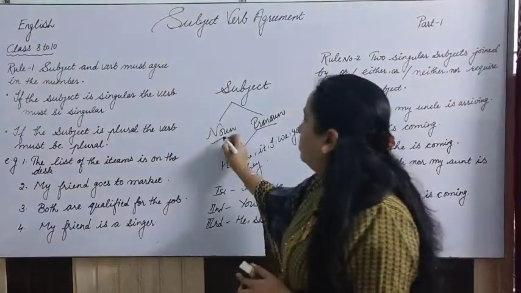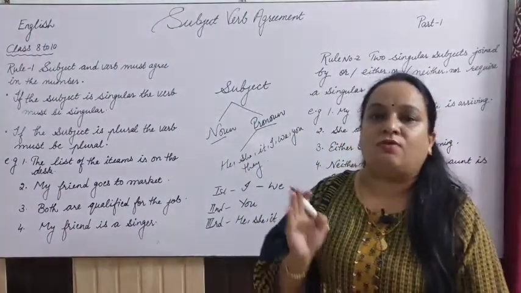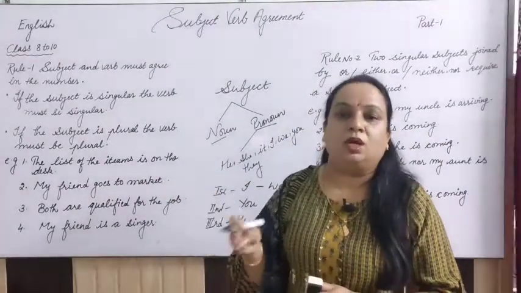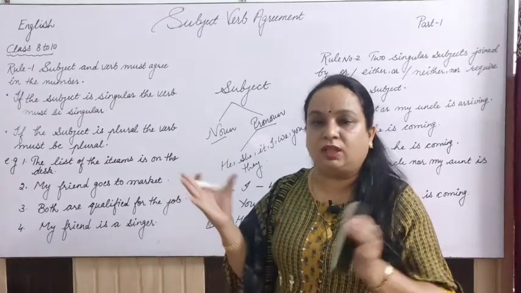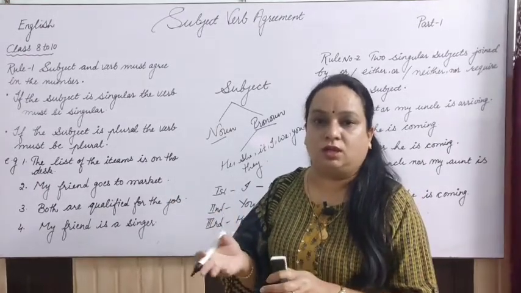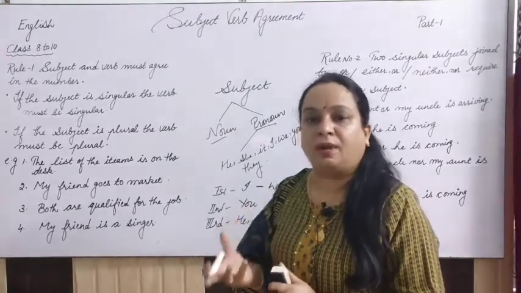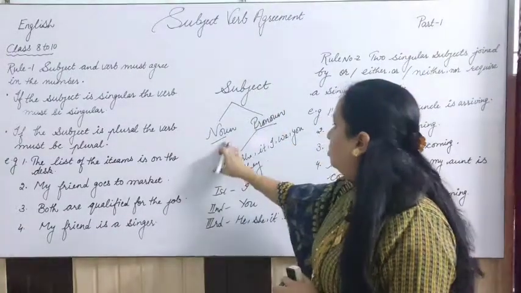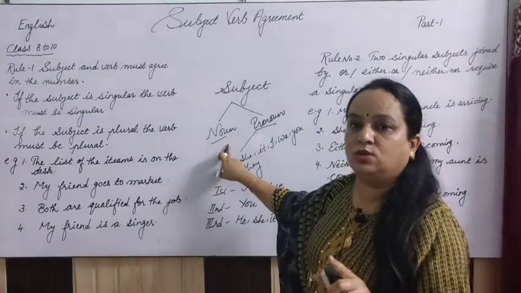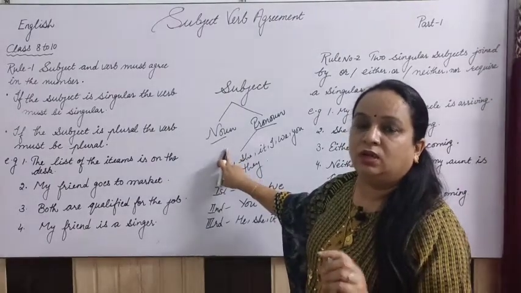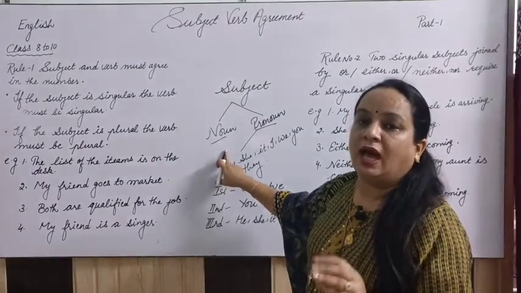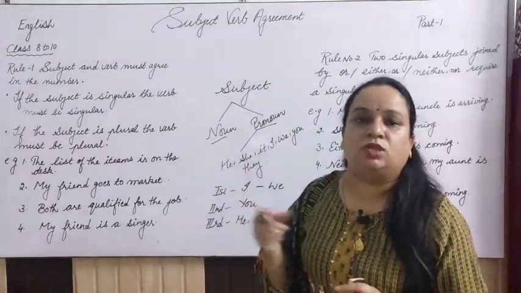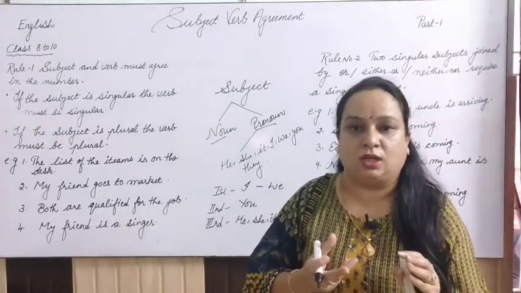And when we talk about nouns, we have done many kinds of noun, 5 kinds of noun. Number 1 is proper noun, common noun, collective noun, right? Collective noun is a collection, like a herd of cattle, a litter of puppies, a pride of lions, something like that. So that is also a noun. So this subject may be a noun also, a pronoun also. When we talk about nouns, we have common noun, proper noun, collective noun, material noun, and abstract noun too. Abstract nouns are the feelings which we cannot touch, okay?